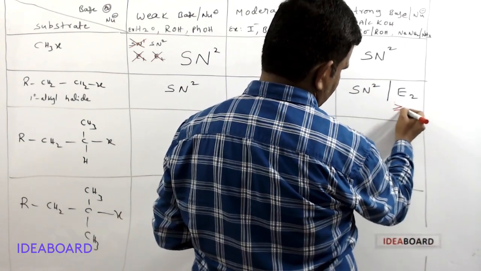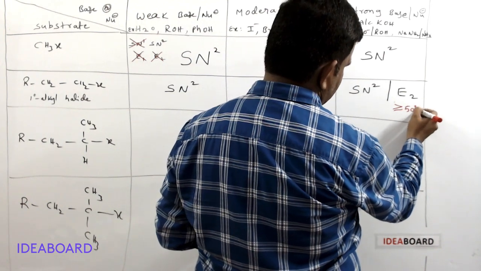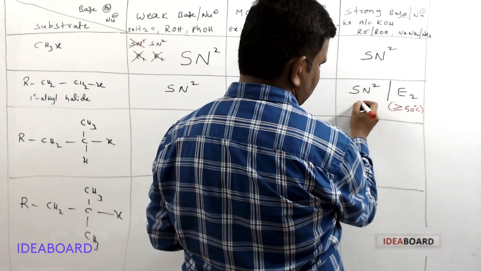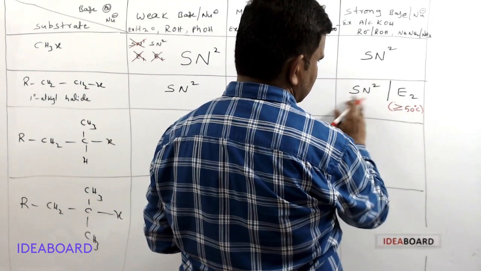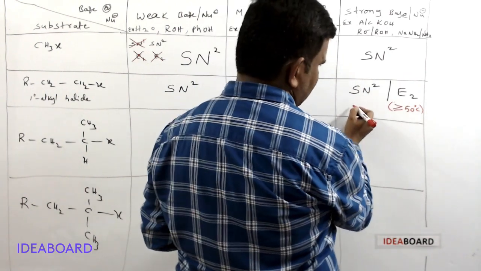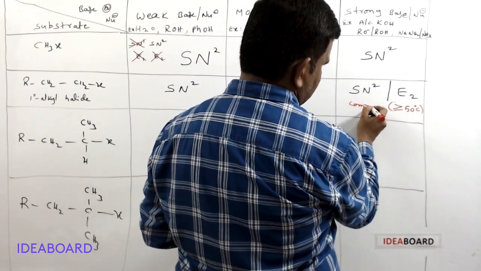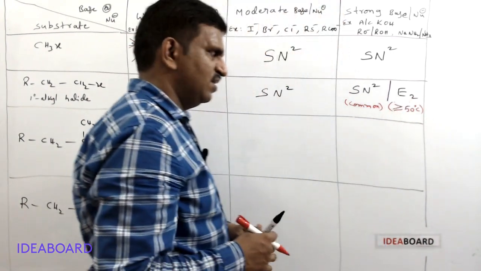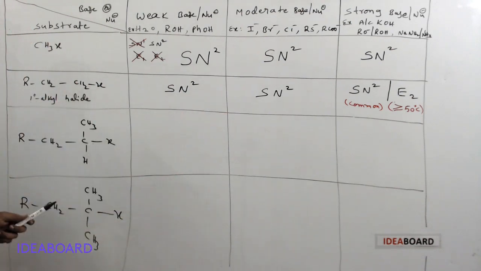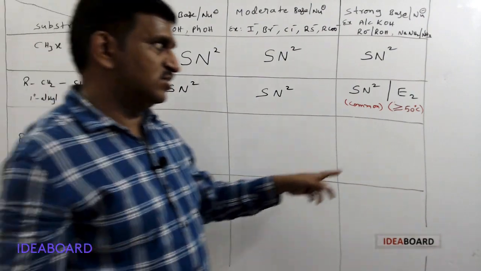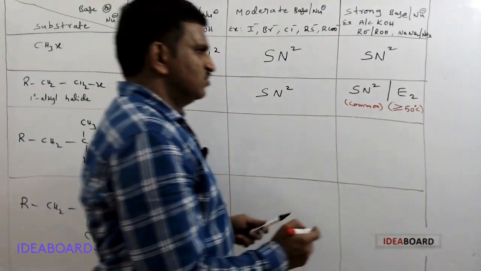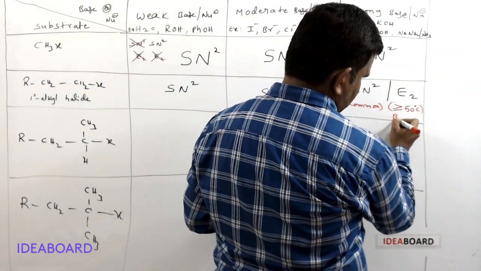When they show E2 reaction it is at high temperatures, meaning more than 50 degrees Celsius. It is a very rare exception case. Normally what they show is SN2, the very common reaction. But at very high temperatures, rarely we will get alkenes by the E2 elimination reaction. And next, if a strong hindered base, a bulky base, is taken, that gives the E2 reaction. So please remember, if a bulky base is used,